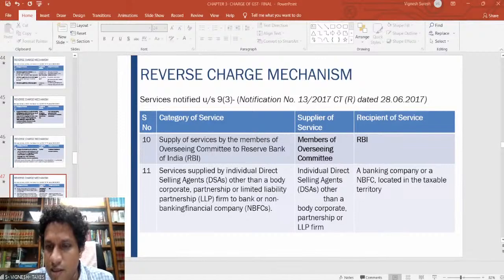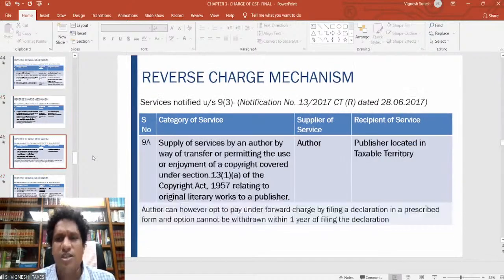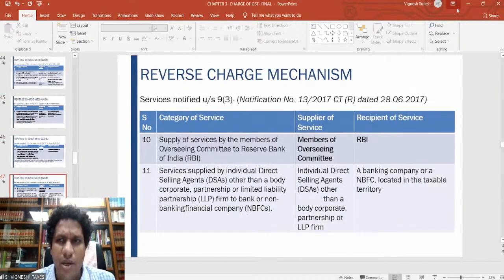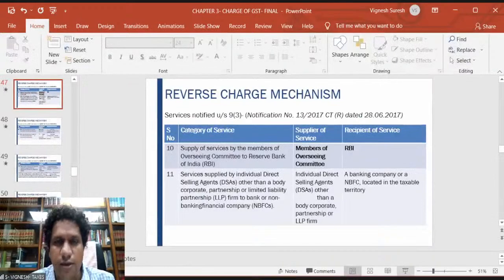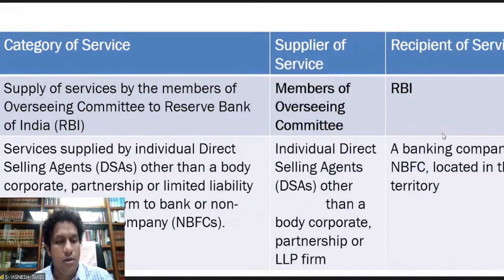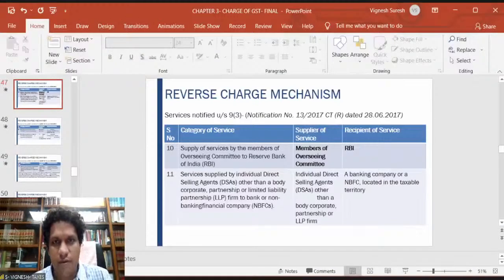So in every point, why is it written that 'located in the taxable territory'? It is clear that it will be paid by the person in the taxable territory. See, it is just to give total clarity, because if it is not mentioned that the recipient is located in the taxable territory, there may be confusion as to what is supposed to be done. Right. So, any further queries here?